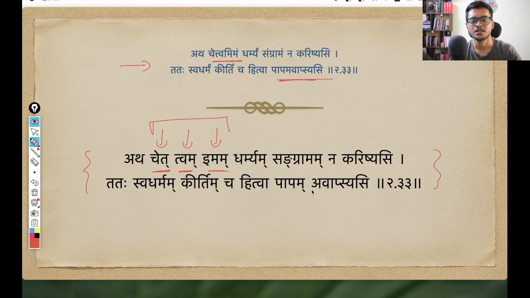Papam avapsyasi. These are two individual padas, but no Sandhi is happening here. Actually, in this entire shloka there is no Sandhi, so we will directly move to the decoding of the shloka. But there is still a PDF available for you to download, where all the different words and their entire decoding are given. You can download that PDF from the link in the description box.